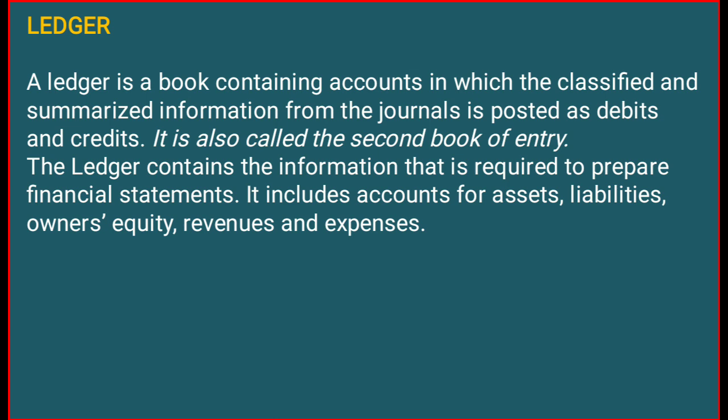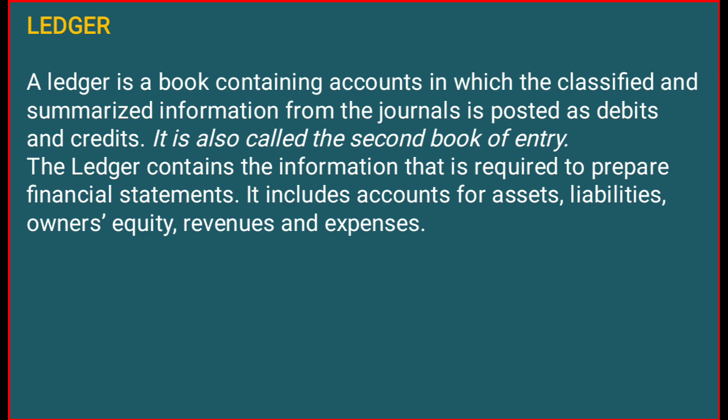A ledger is a book containing accounts in which the classified and summarized information from the journals is posted as debits and credits. As you know, in the journals we pass journal entries, and we record those journal entries in the way of debit and credit. So it's a very clear thing. Before starting this chapter, we need to clear our concepts or doubts about journals. If we are good in journal entries, then we can easily do ledgers.